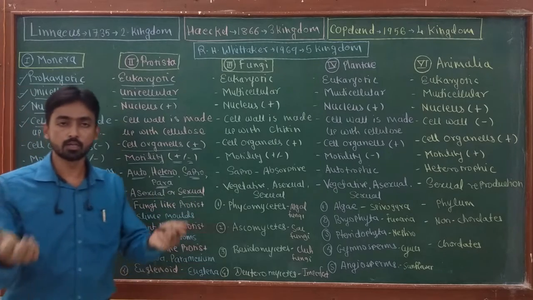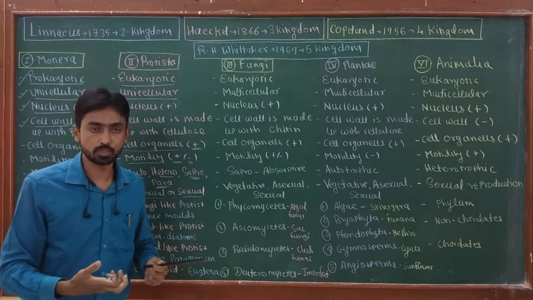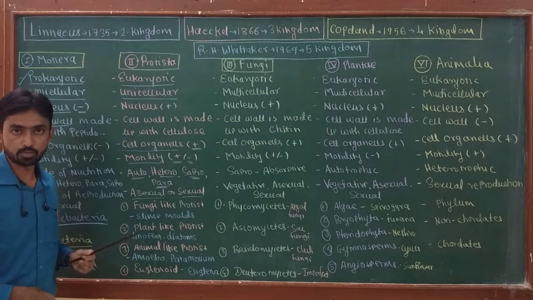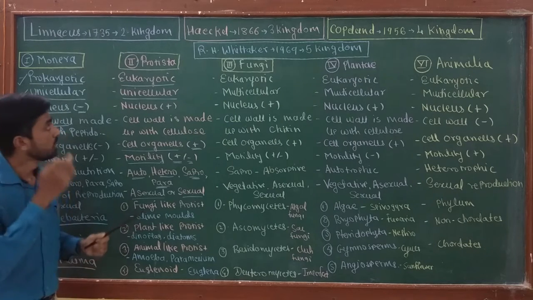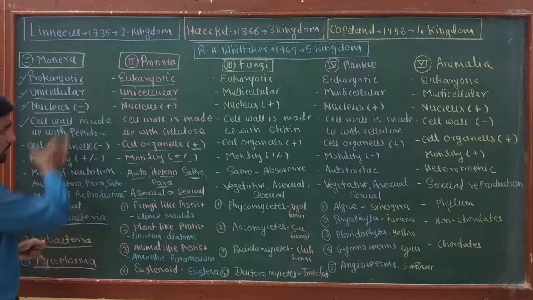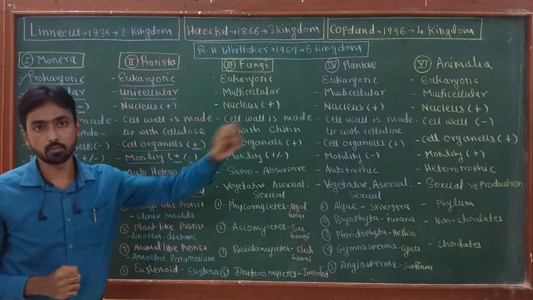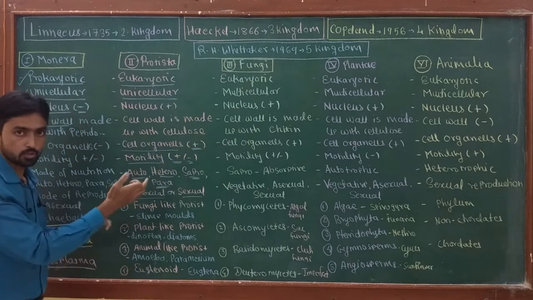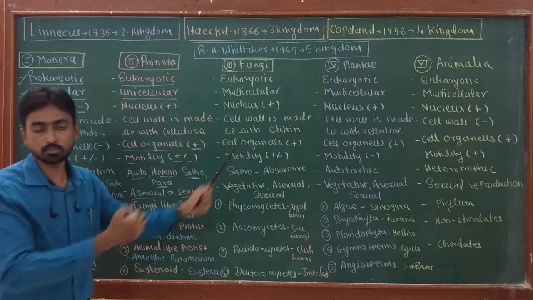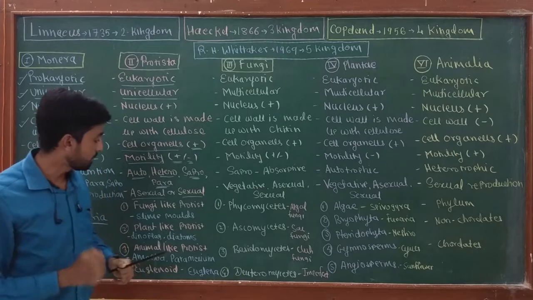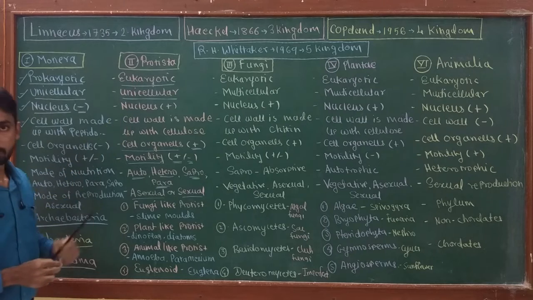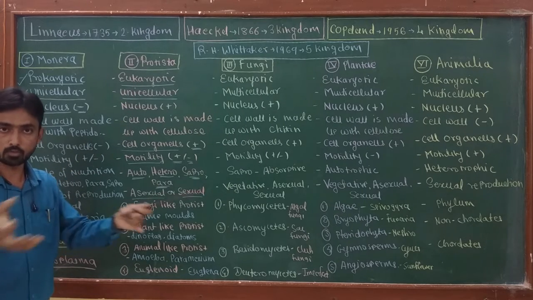Then reproduction is asexual or sexual by gamete formation. Male and female gametes are produced, and after fusion of gametes, a zygote is produced. So it is a sexual mode of reproduction, while sometimes they show an asexual mode of reproduction with the help of spores. So Protistans are nothing but the link between simple Monera and complex Fungi, Plantae and Animalia. This is the kingdom which shows some characteristics of the Monerans, while many other characters are similar to the advanced kingdoms like Fungi, Plantae and Animalia. Now there are 4 different types of Protista. So the Protista kingdom is divided into 4 subtypes.